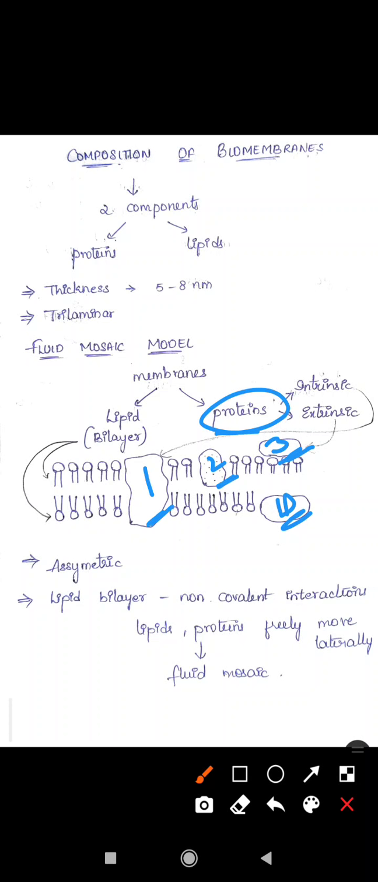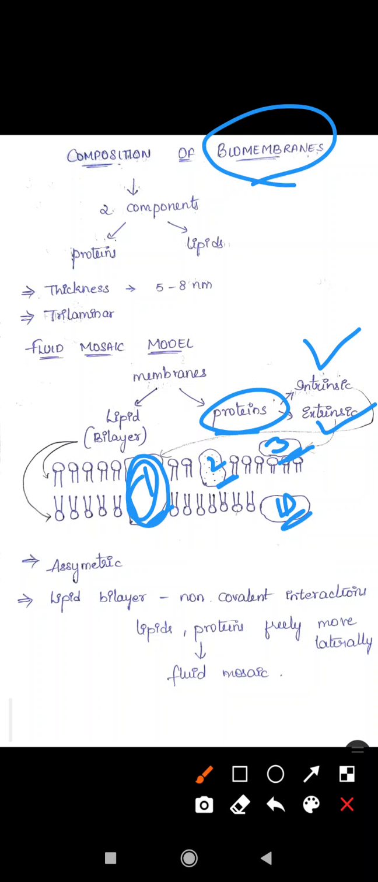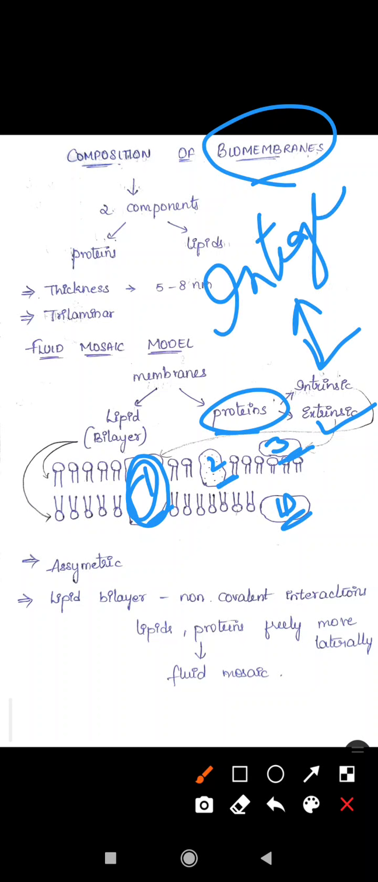The proteins present in these biomembranes are of two types, intrinsic proteins and extrinsic proteins. Why is it divided into two types of proteins? Intrinsic proteins are present in the center of the biomembrane. These intrinsic proteins are also called integral proteins.